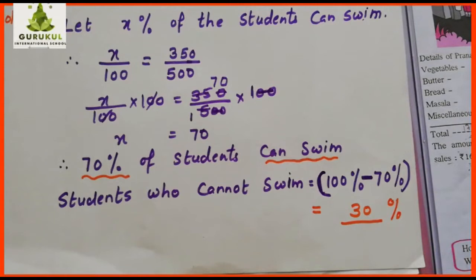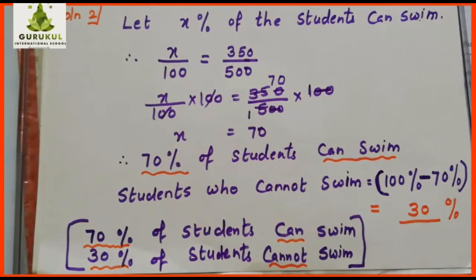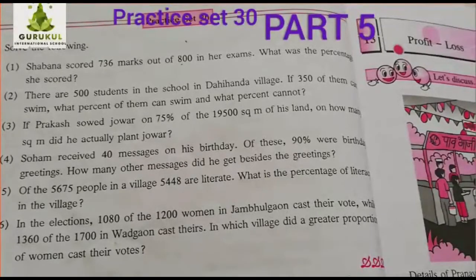And it is compulsory to write the last statement. Number of students who can swim and who cannot swim is asked. So the last statement you can complete. Pause the video and copy down this. The last statement you can put in a box, or you can underline it anyway, but it is a compulsory statement. Pause it and copy down. Children, read question number 3 of practice set 30 now.